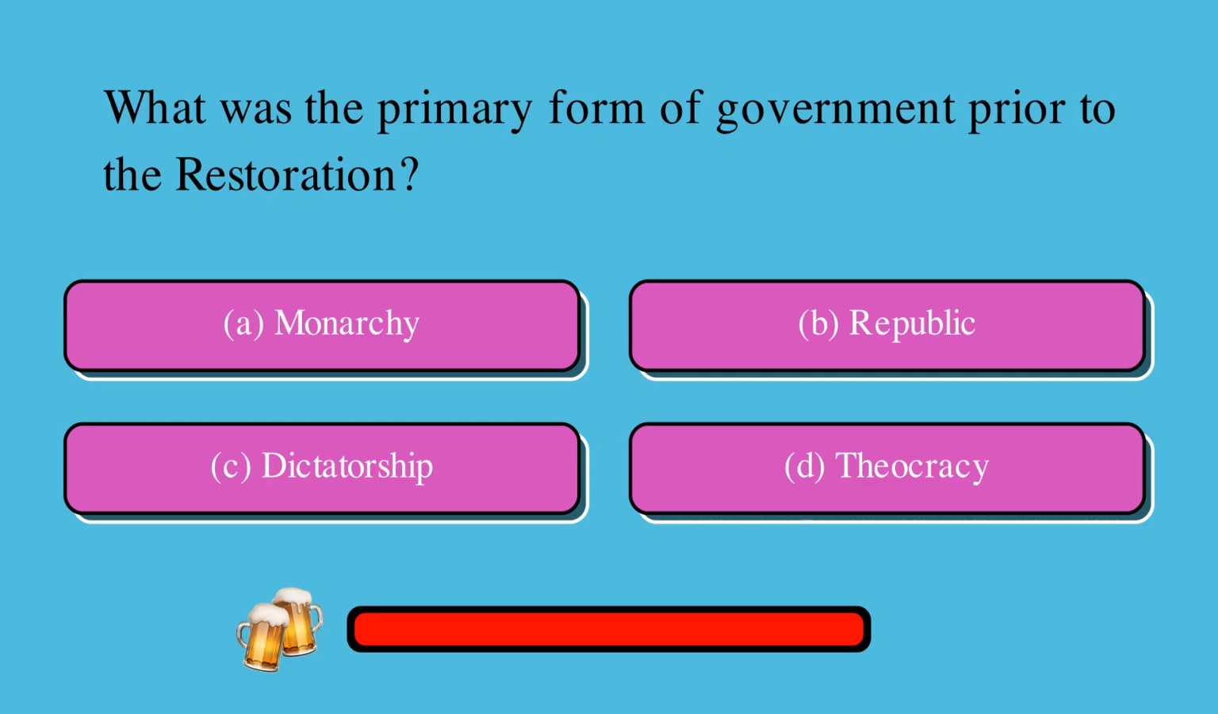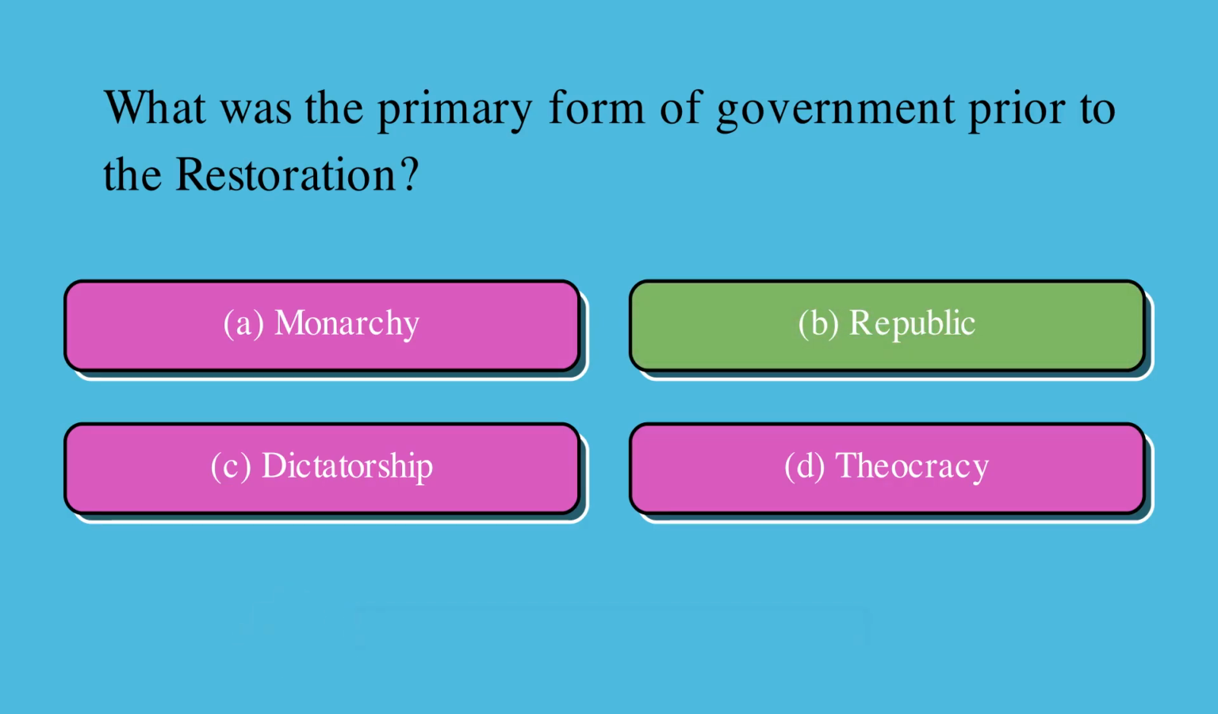What was the primary form of government prior to the Restoration? Is it A, monarchy, B, republic, C, dictatorship, or D, theocracy? The correct answer is B, republic.